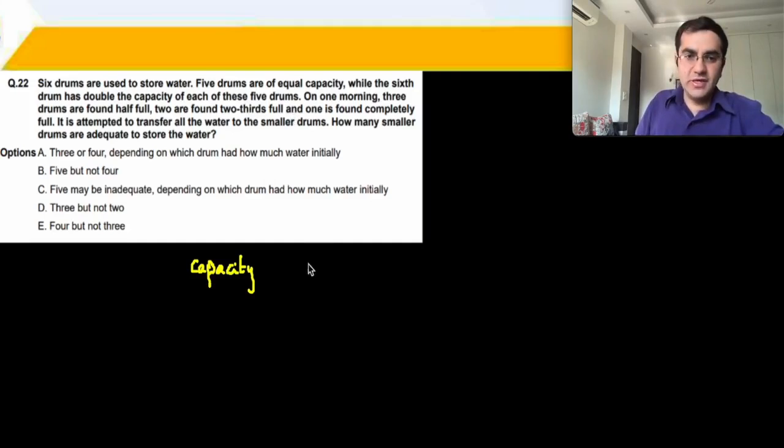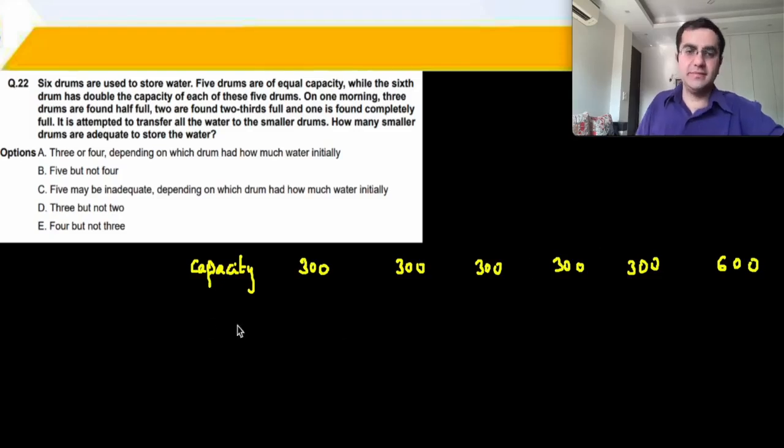So let me take drums of capacity 300. 300, 300, 300, 300, and the 6th one is of double the capacity, and that is 600. This is capacity, and what is the volume inside each of them? We don't know that yet. 3 of the drums are found half full, 2 are 2/3 full, 1 is completely full.